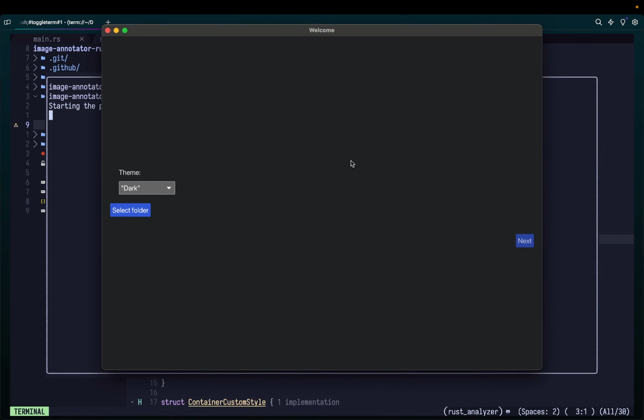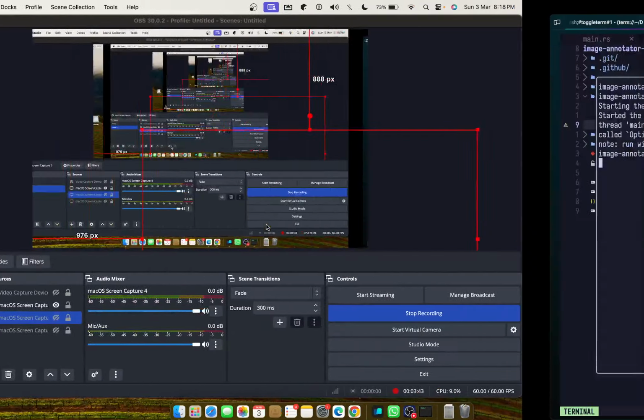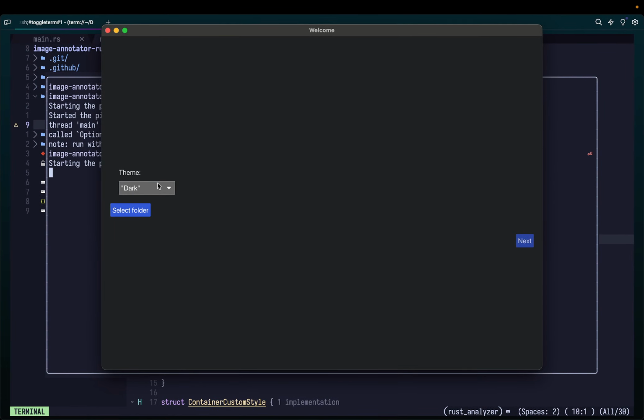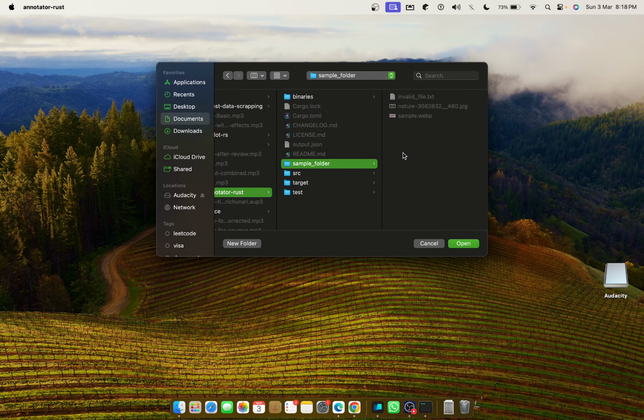But over here, all you have to do is click on select folder. It will give you an option to select a folder. I don't know why this didn't work. Let me click on select folder again. I think it does work. It's just that, over here it is. So if I click on the sample folder, you will see all these images coming up here.